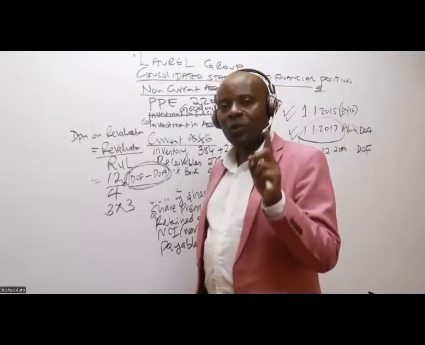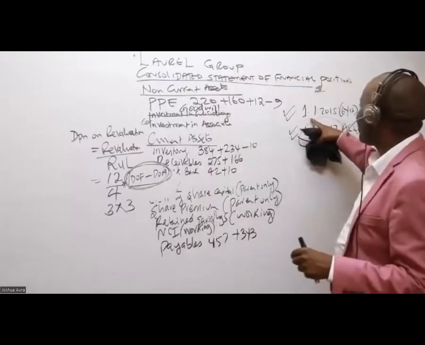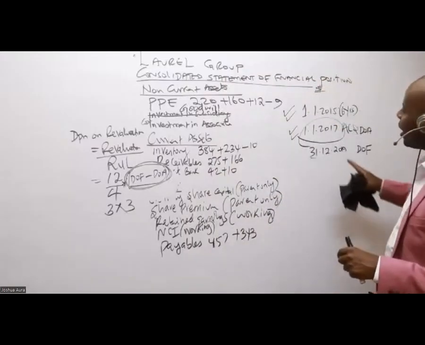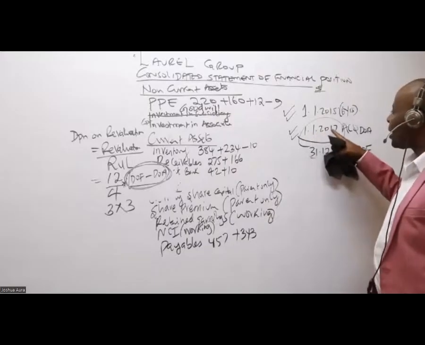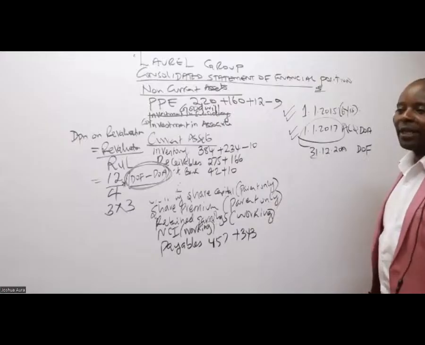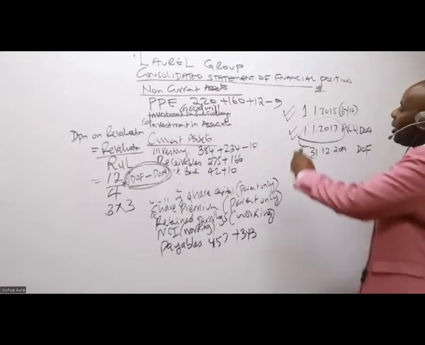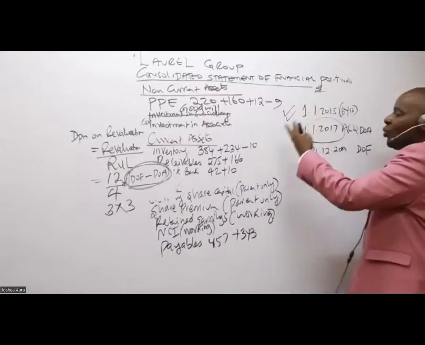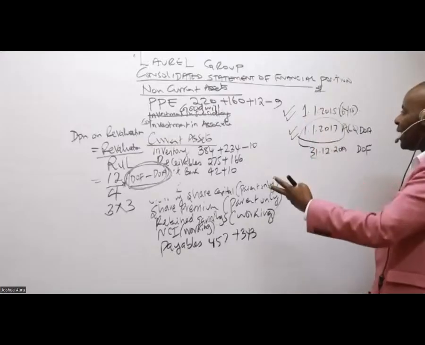It's not really a big thing. When we talk of remaining useful life, this asset, when we bought it, had 6 years. And we did the revaluation on 1st January 2017, when we were acquiring the subsidiary. So between here and here, how many years do we have? We have the whole of 2015 and the whole of 2016.